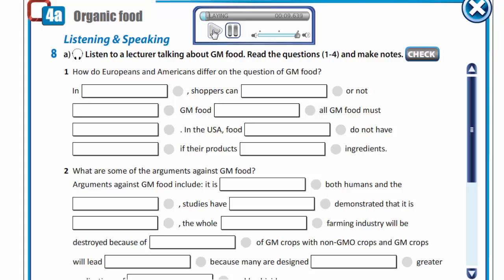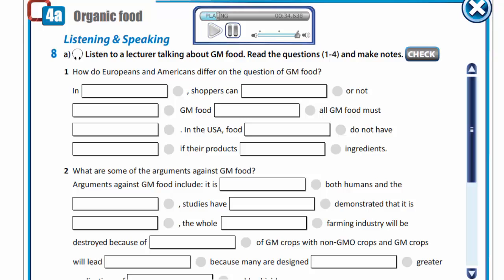GM food, harmful or helpful? In Europe, a shopper walking into a supermarket can choose whether or not to buy GM foods. EU law dictates that all GM food must be labeled.